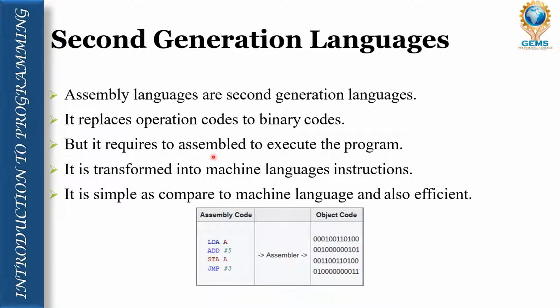Assembler means to assemble all the things for execution, so we need an assembler. It transforms assembly language into machine language instructions. It is simple as compared to machine language and also efficient compared to the first generation programming language.